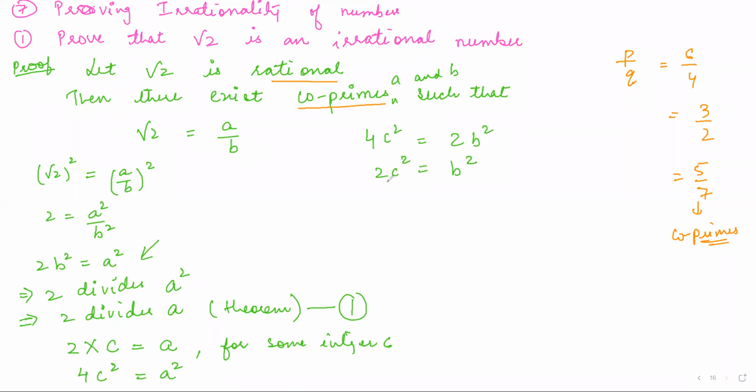Again I can see that b square is 2 into something. That means again 2 is a factor of b square. So again I can write that 2 divides b square, and then I can say that 2 divides b, again by theorem. This is my result number 2.